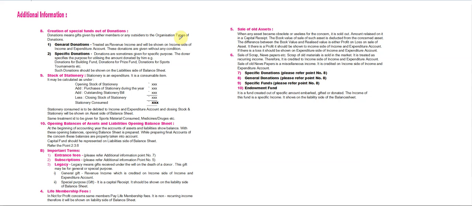The closing balance of cash account and bank account as shown in the receipt and payment account are to be taken on the assets side of the balance sheet, and the opening balance of fixed assets like furniture, machinery, equipment, books, etc. should be taken on the asset side of the balance sheet. You know very well. And opening balance of current assets, for example, sundry debtors, stock of stationery, outstanding subscription, etc., are not to be taken in the current year balance sheet. The closing balance of such assets are to be taken on the asset side of the balance sheet.